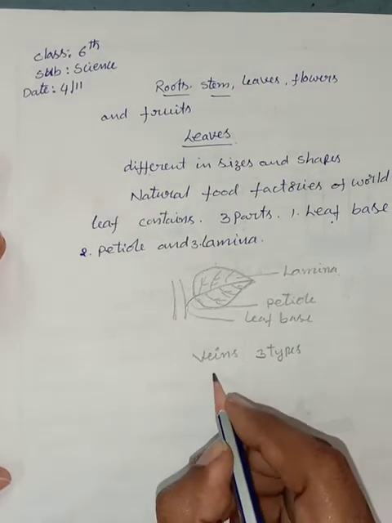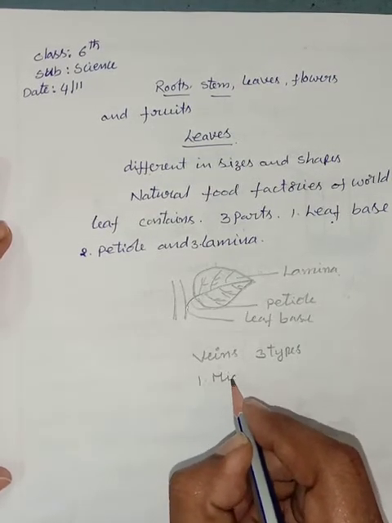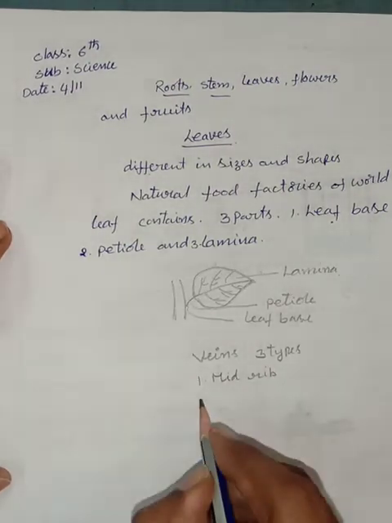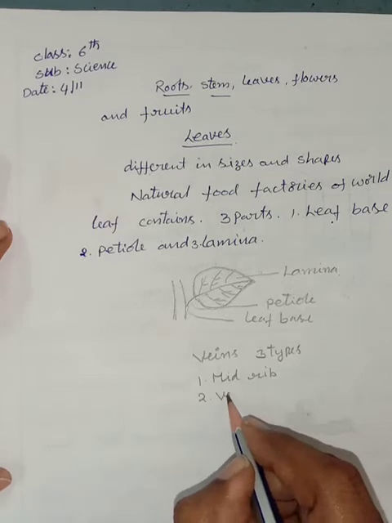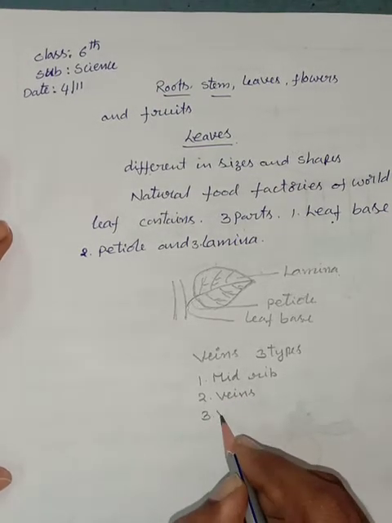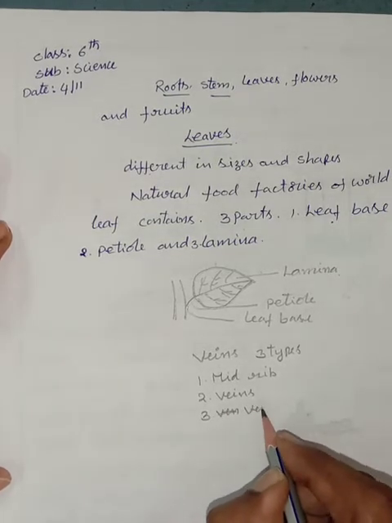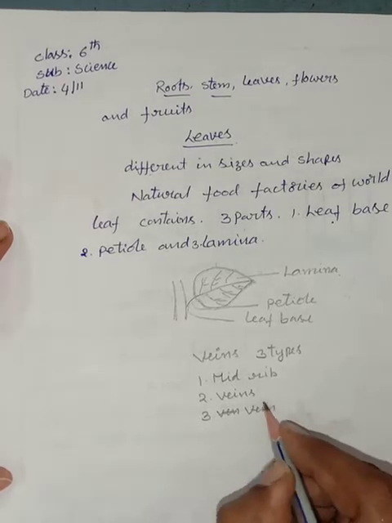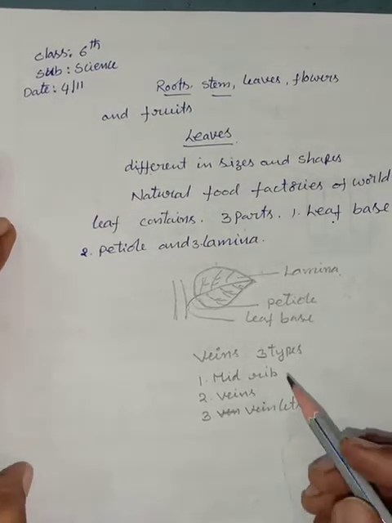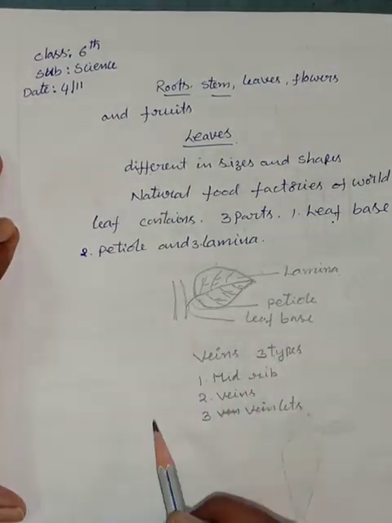What are they? First one is midrib. Second one is veins. Third one is veinlets. These three are the different types of lines present on the surface of the leaf.